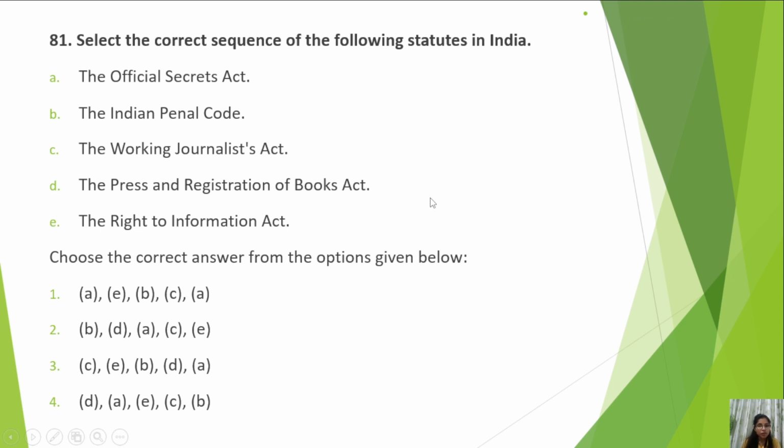Now we have to tell the correct sequence of these acts. Official Secrets, Indian Penal Code, Working Journalists, Press and Registration of Books, Right to Information Act. We have dealt with this question before also. Right to Information, if you know, came in the end, so it should come in the end, and it is given in only one option.